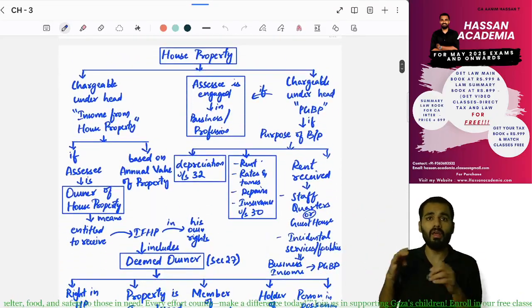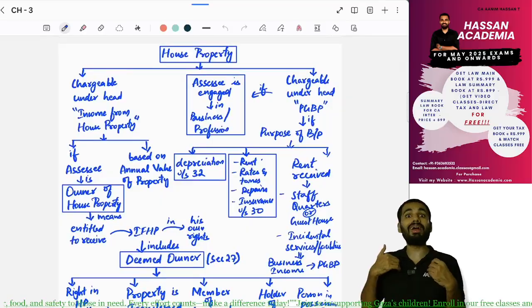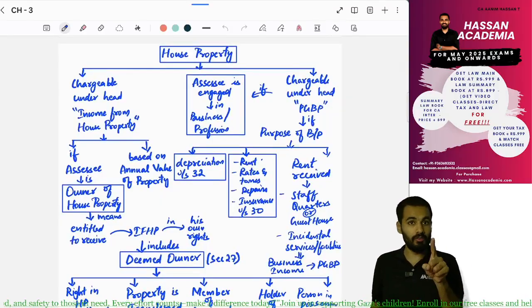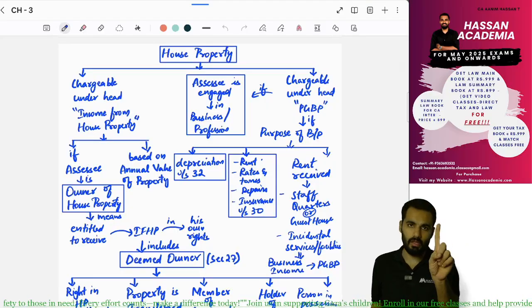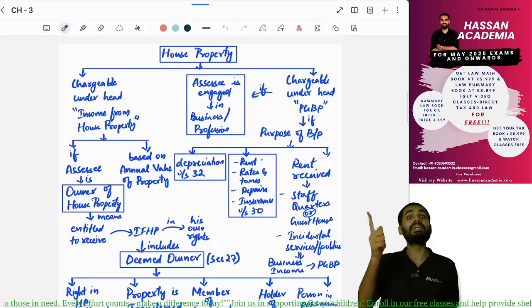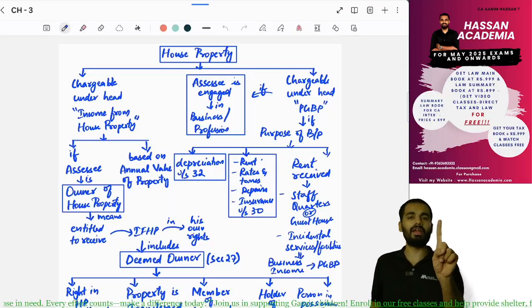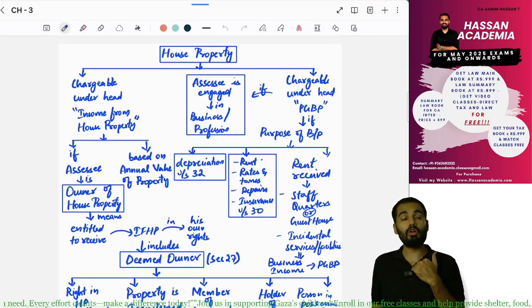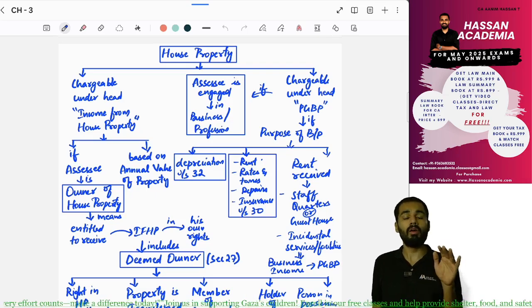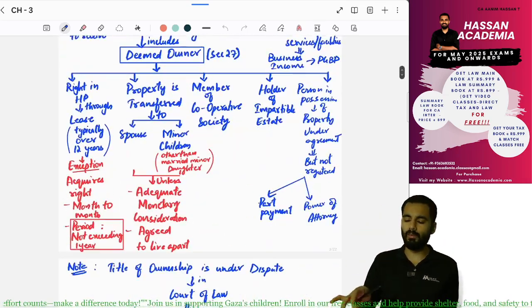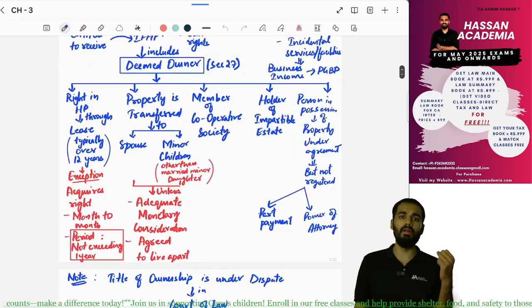Now, this house property, how can we say that this is falling under the head income from house property? If the assessee is the owner of the house property, or the assessee is the deemed owner of the house property. Assessee is the owner of the house property means he is registered as the owner. But what does deemed owner mean? Deemed owner is mentioned in section 27.